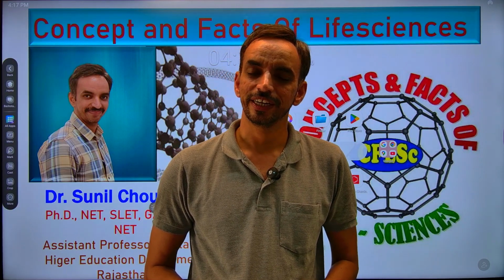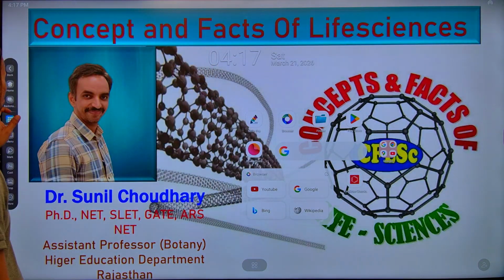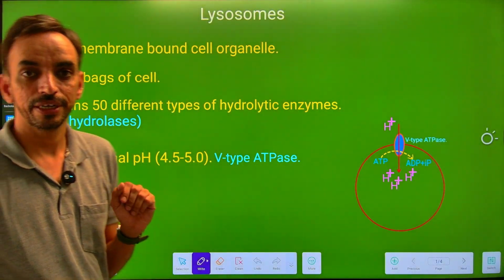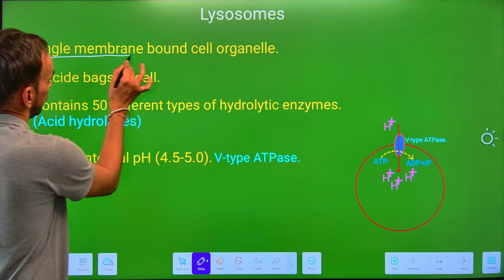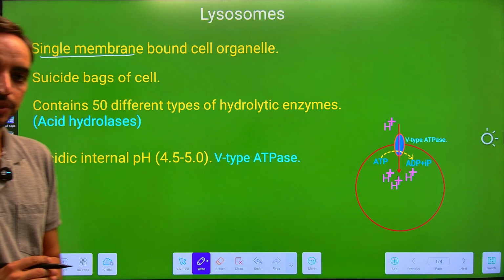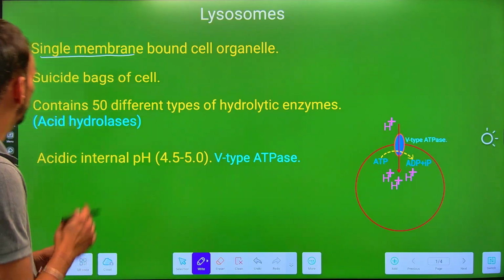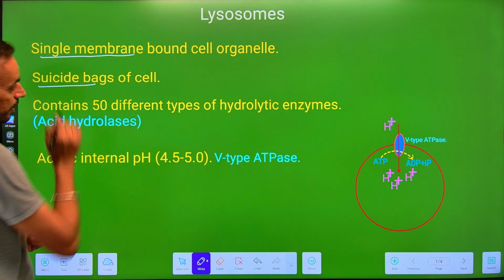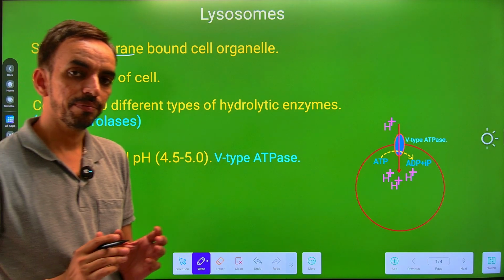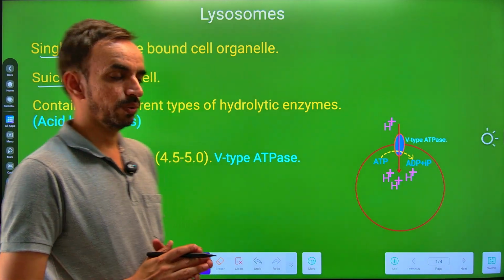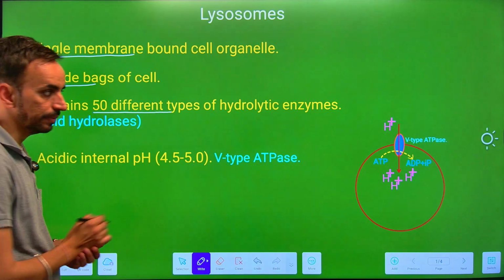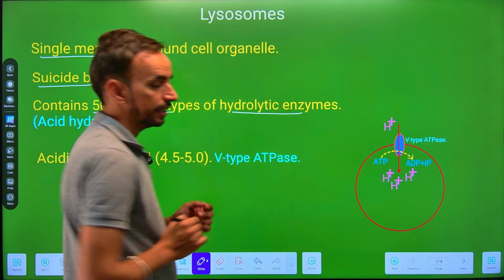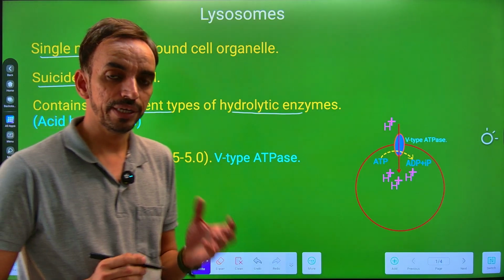Today in this video, we are going to discuss the cell organelle, that is lysosome. As we all know, the lysosome, like the endoplasmic reticulum, is a single membrane bound cell organelle. These lysosomes are also known as the suicidal bags of the cell. Why are these called the suicidal bags of the cell? Because these lysosomes contain 50 different types of hydrolytic enzymes which can carry out the digestion of any material.